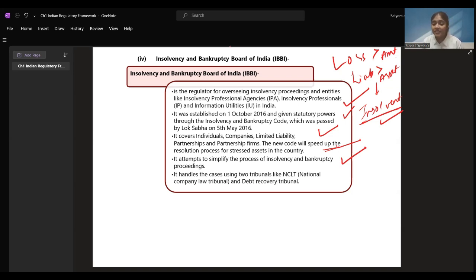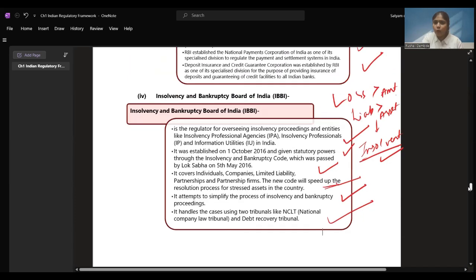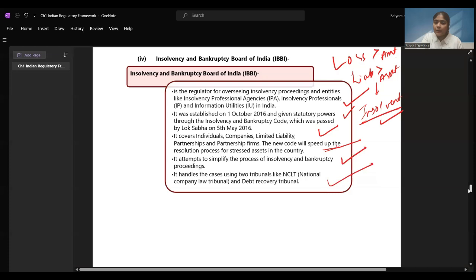It handles the cases using tribunals like NCLT and the Debt Recovery Tribunal. Just as we have seen courts set up, in a similar way tribunals have been set up. For IBBI or the insolvency cases, there are two tribunals set up, which are the NCLT, National Company Law Tribunal, and the Debt Recovery Tribunal. These are the tribunals which will be handling all the cases, giving the resolution, and providing the people with money. I hope we are clear with RBI and IBBI also.